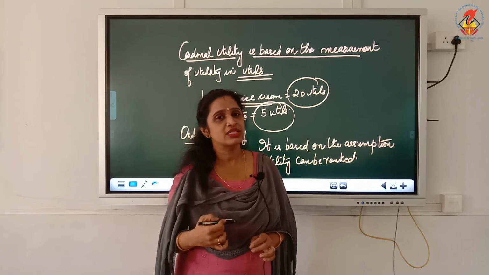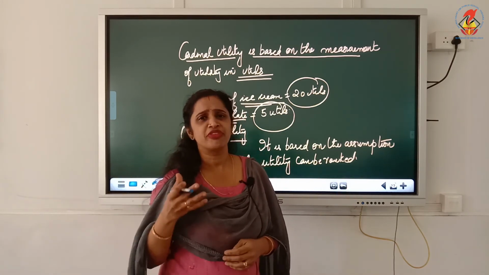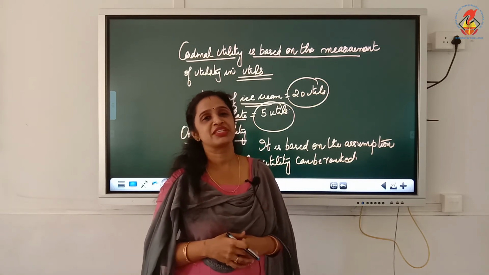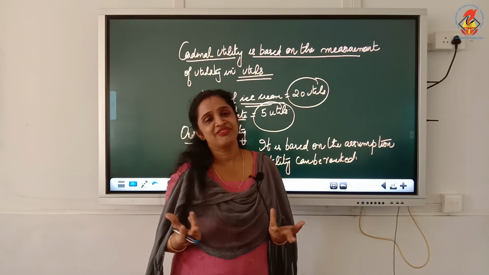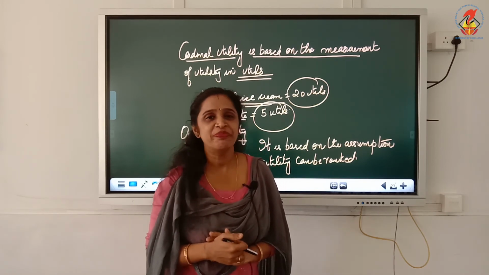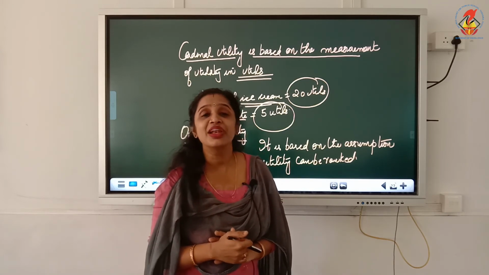Now you may ask me how we are measuring it in the form of 20 utils or 5 utils. From the satisfaction level, after having one cup of ice cream, the smile coming out of my face is more than enough to measure utils.